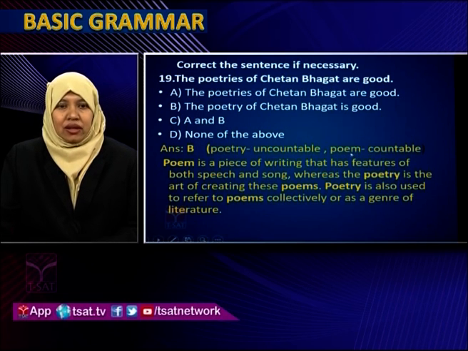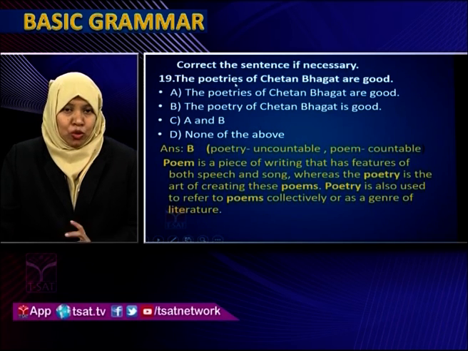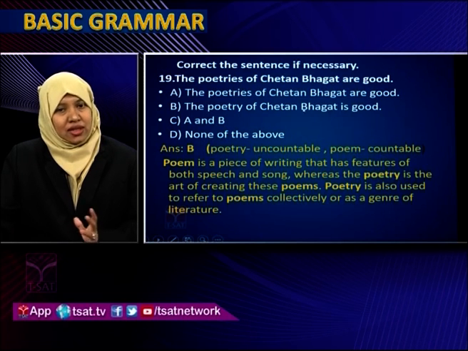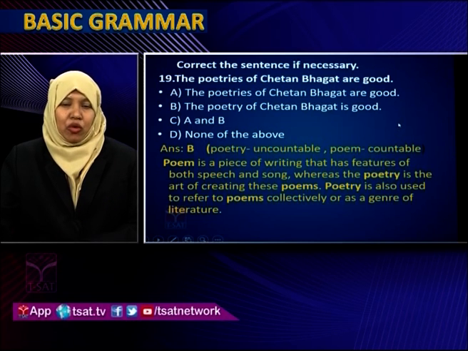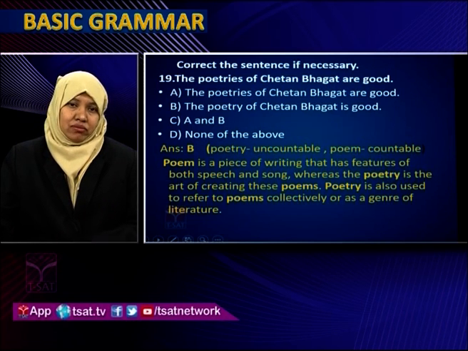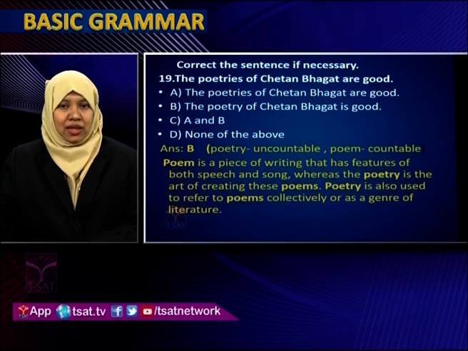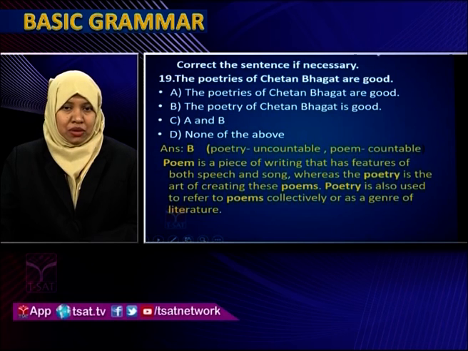Now if you look at the sentence, poetries, poetry is an uncountable noun. We don't use the plural form poetries. Poetry is poetry only, whether it is one or more, many poems, we say it is poetry. Poem can be counted, 1 poem, 2 poems. This textbook contains 10 poems or 5 poems. Poems are countable. So poem is a countable noun. Poetry is uncountable. For poetry you don't have a plural form.